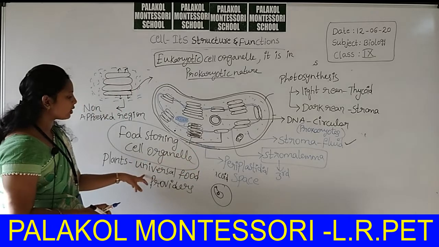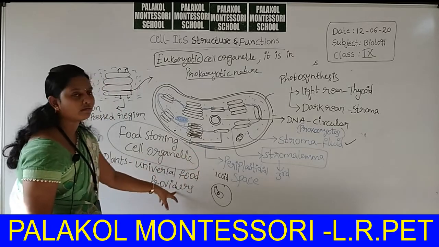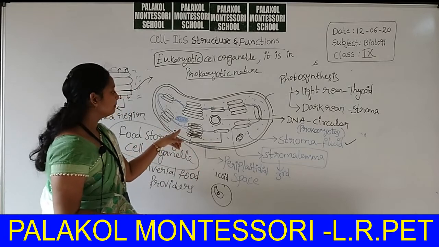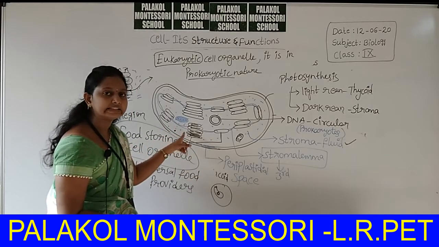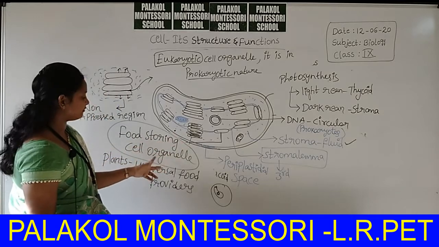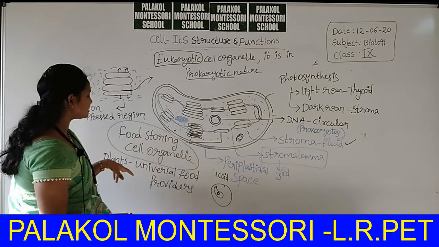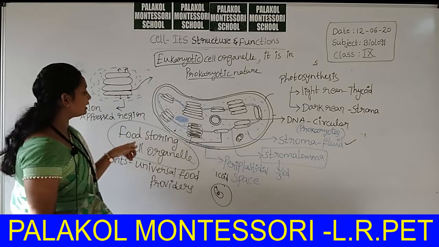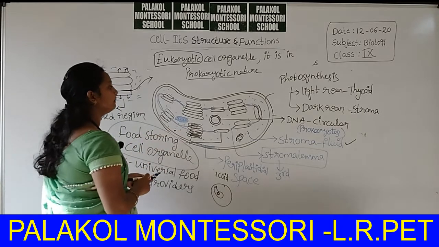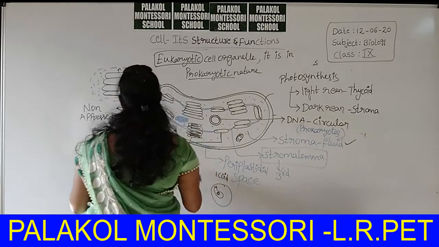That's why plants are called universal food providers. But the cell organelle chloroplast is called the food storing cell organelle. It is different. Universal food providers are the plants. Food storing cell organelle is the chloroplast.